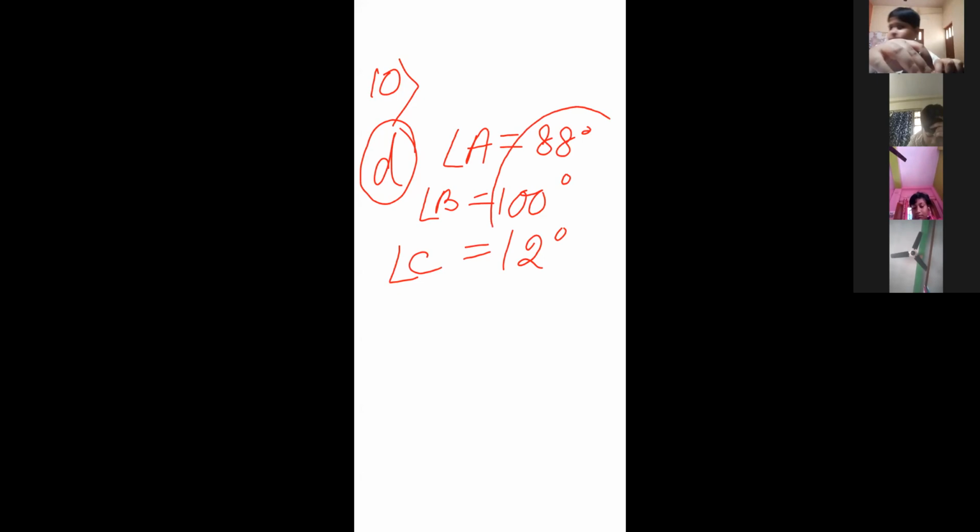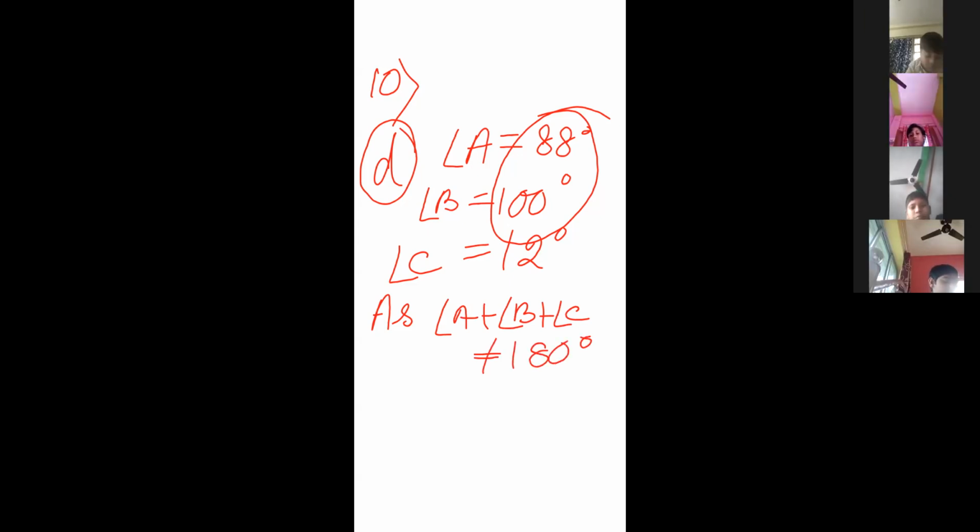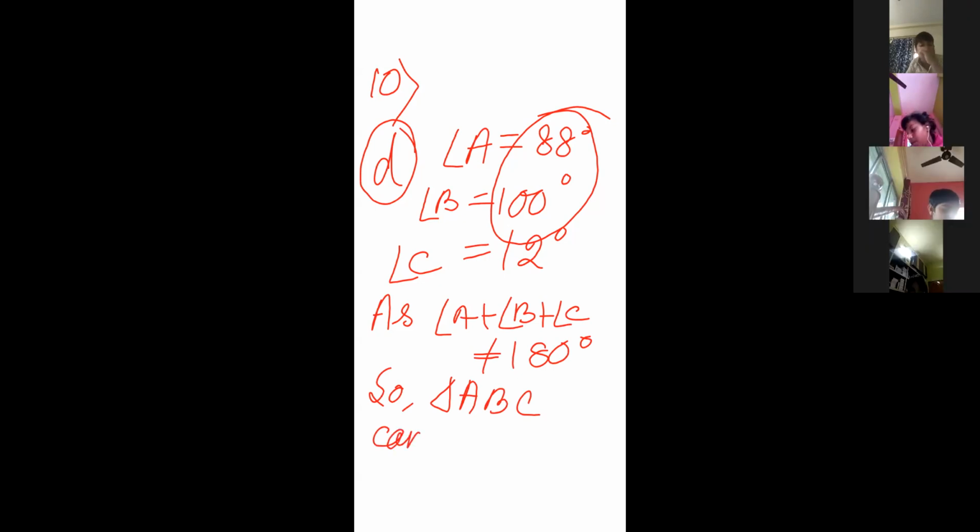If we add these two, it will cross 180. Even no need to add them. It will be 188. Now what to write? Angle A plus angle B plus angle C is not equal to 180 degree. So triangle ABC cannot be formed. Is it clear to everybody?